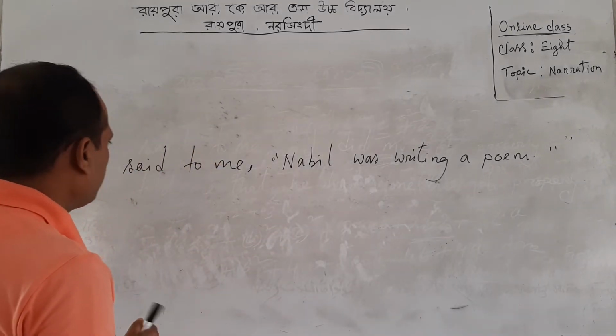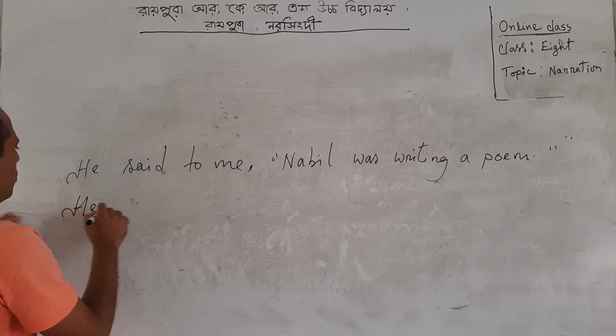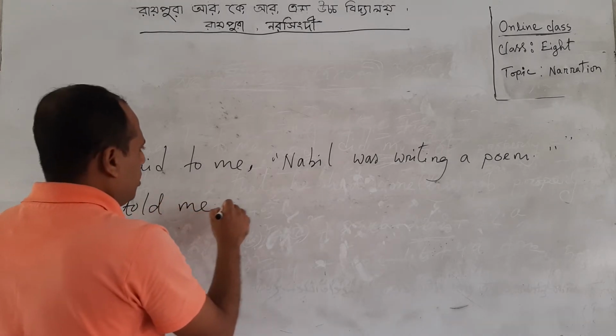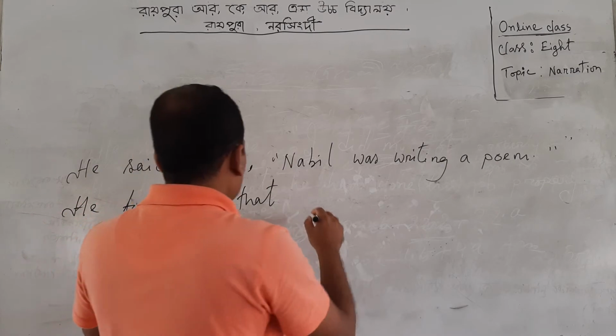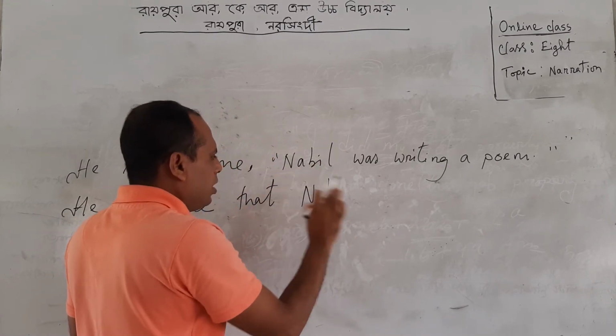So we can write here, he told me that Nabil, as it is third person, so there is no change.